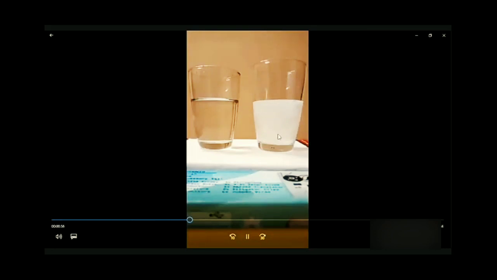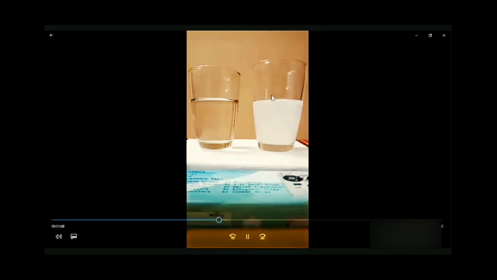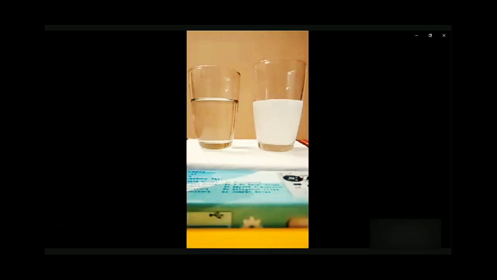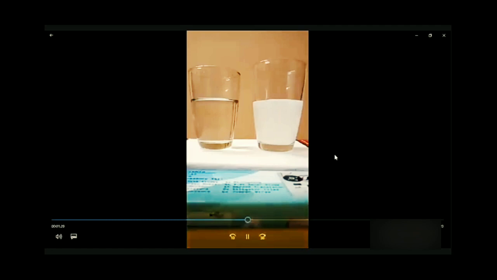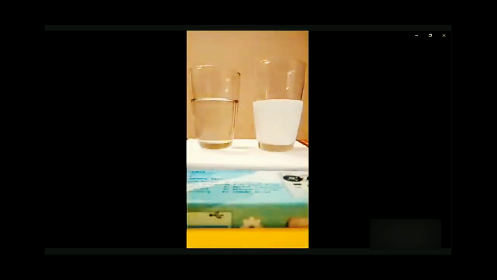The tablet is still dissolving, so let's wait some more time. The tablet has now reached the top, it becomes lighter, and now I think it's almost dissolved. It has already dissolved. Let's see the time. The time is 49.14 seconds, taken from our mobile clock.